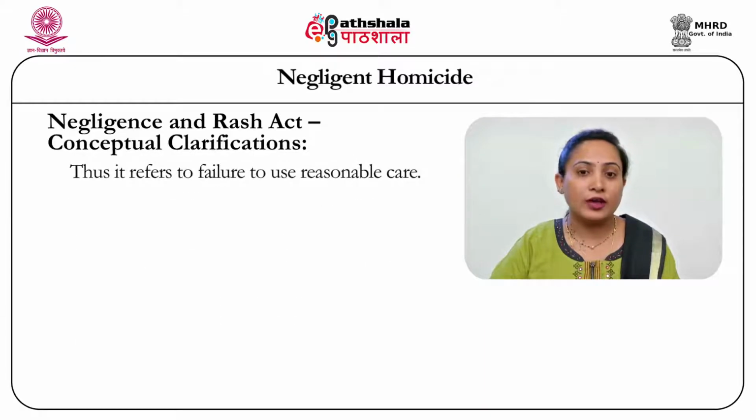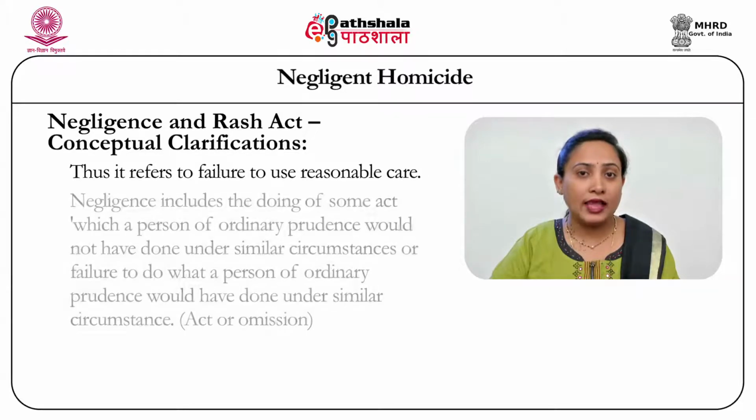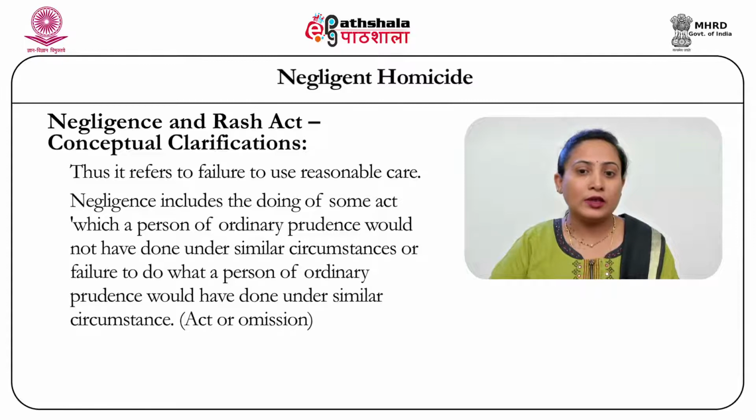Hence it refers to failure to take reasonable care and caution. Negligence also includes doing of some act which a person of ordinary prudence would not have done under a similar situation, or failing to do something which a person of ordinary prudence would have done under that particular situation. Hence, negligence refers to both acts as well as omissions.